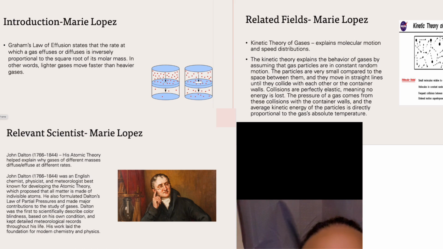Dalton was the first to scientifically describe color blindness based on his own condition, and kept detailed meteorological records throughout his life. His work laid the foundation for modern chemistry and physics.